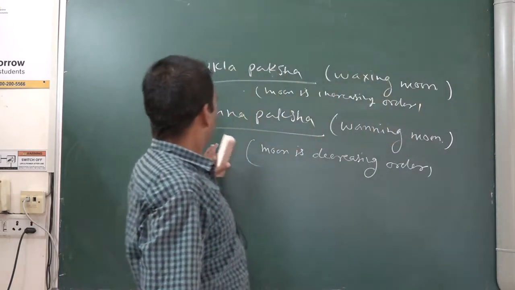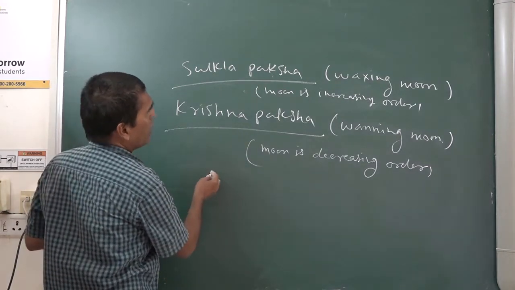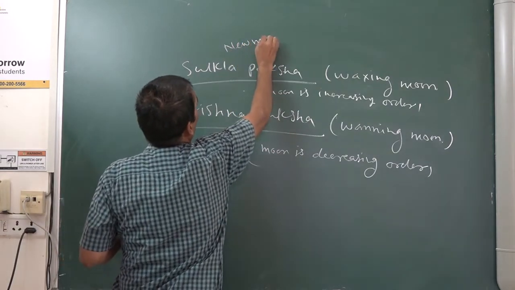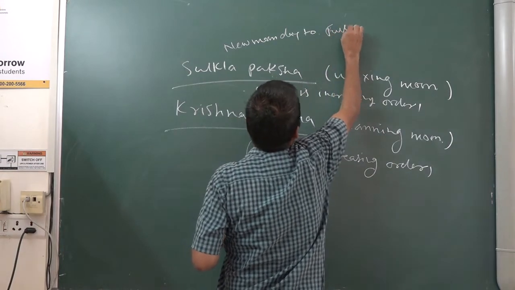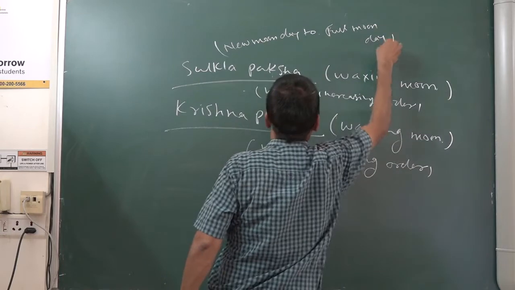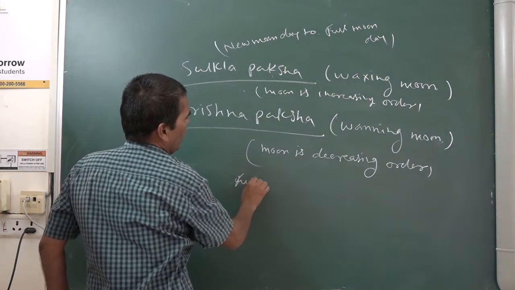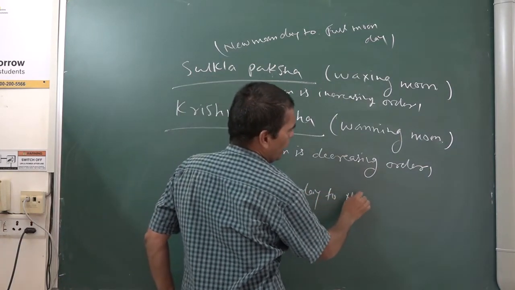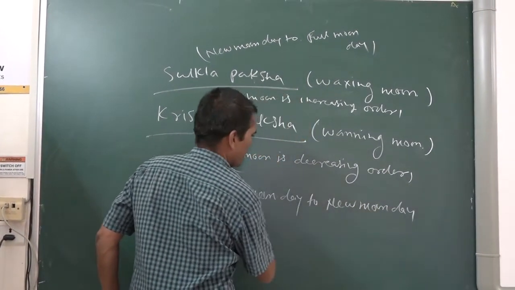The duration of the Shukla Paksha is from new moon day to full moon day, and the duration of the Krishna Paksha is from full moon day to new moon day. Okay, in this way you have to keep it in mind.